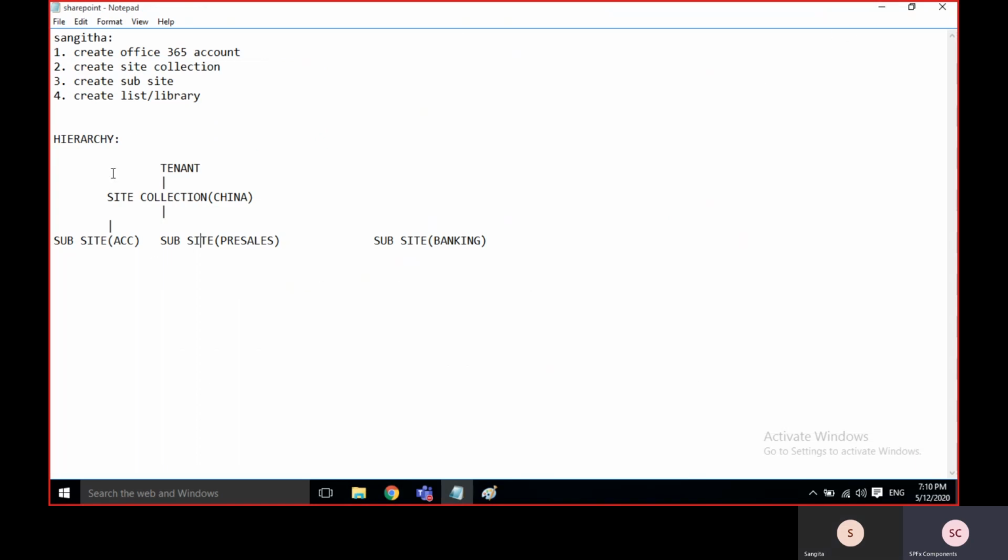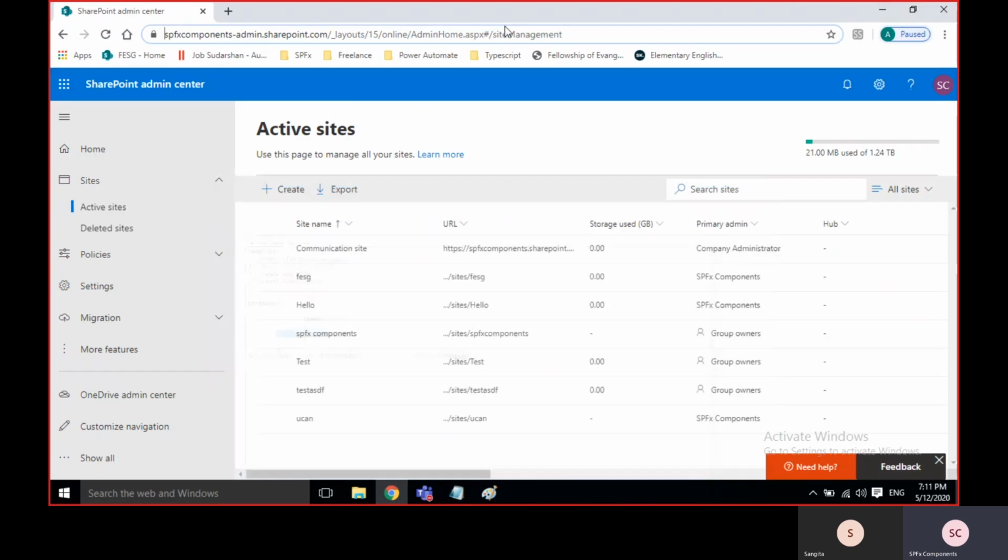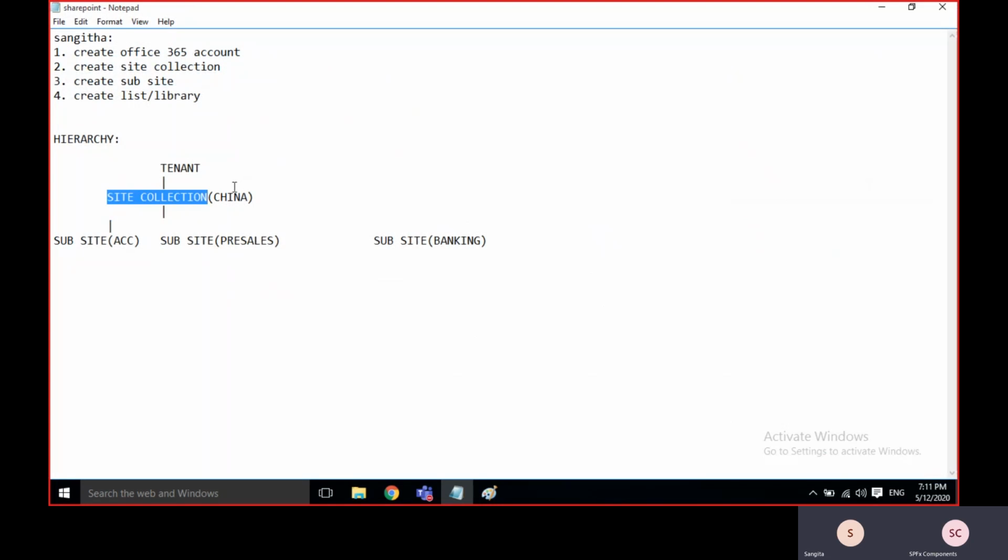But as a developer, you have only 3 years, right? Generally, the technical leads or architects will create the tenant. We don't work on this tenant part, but we will work on the site collection part. Generally, the tenant is this URL. I'll show you the URL. See here, this is the company name and admin, hyphen admin will be there. That is called tenant.